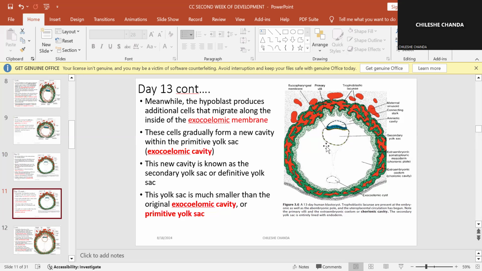And then when they do that, they will gradually form a new cavity, and this new cavity is going to be known as the secondary yolk sac, or the definitive yolk sac. This yolk sac is much smaller than the original primitive yolk sac.